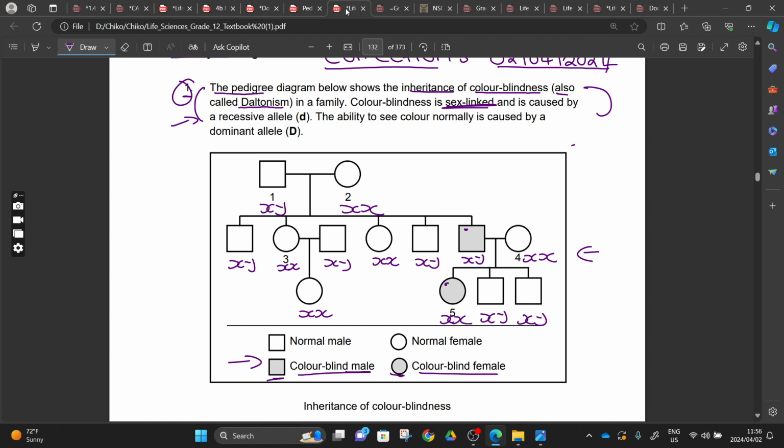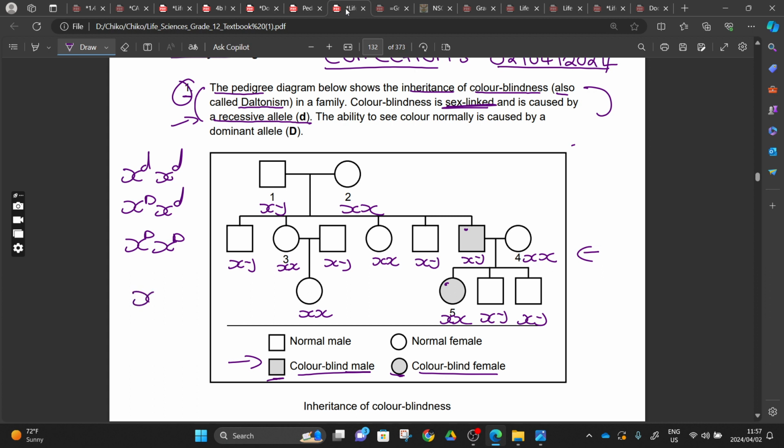But it's caused by a recessive allele. With this recessive allele, it means that you come back to our side. For all affected females, there's a possibility of them being like this or like this. If she's like this, she's a carrier. And if she's like this, she is homozygous.